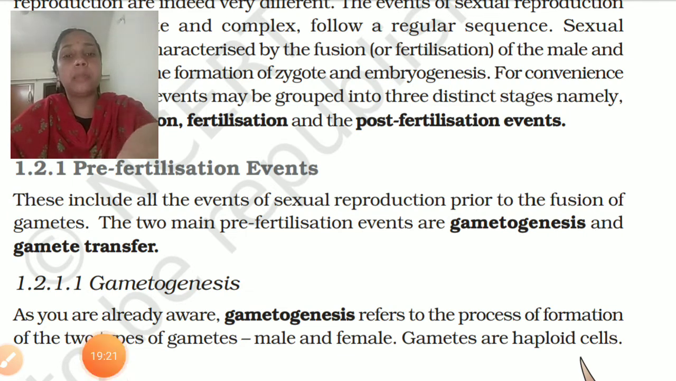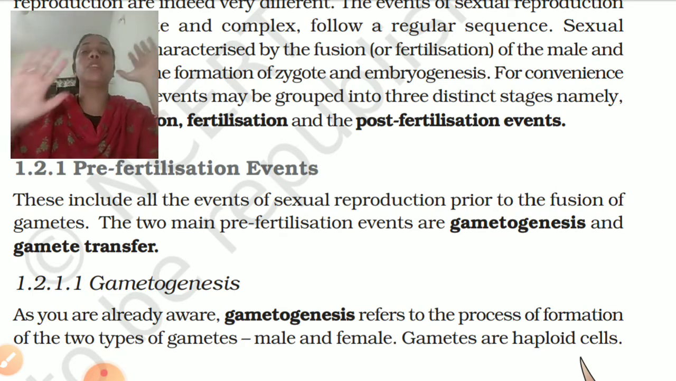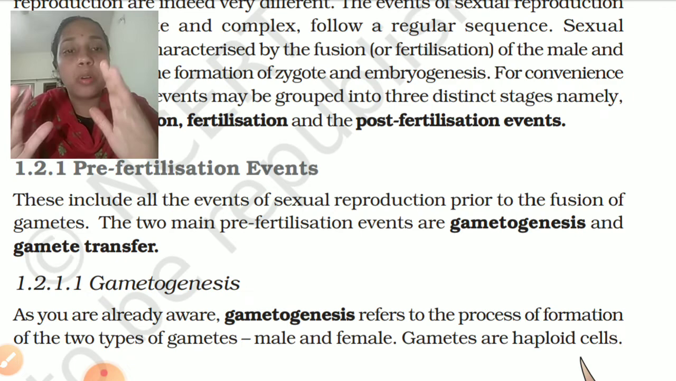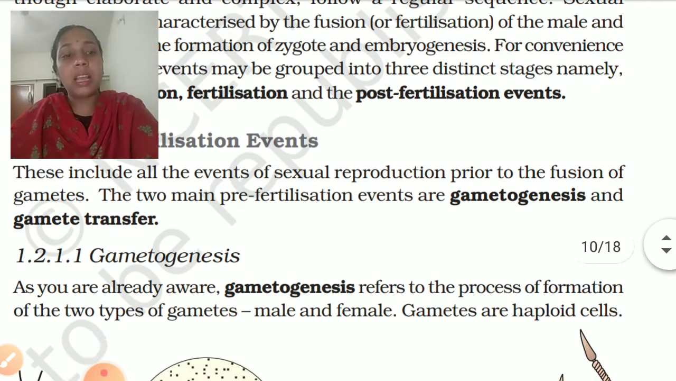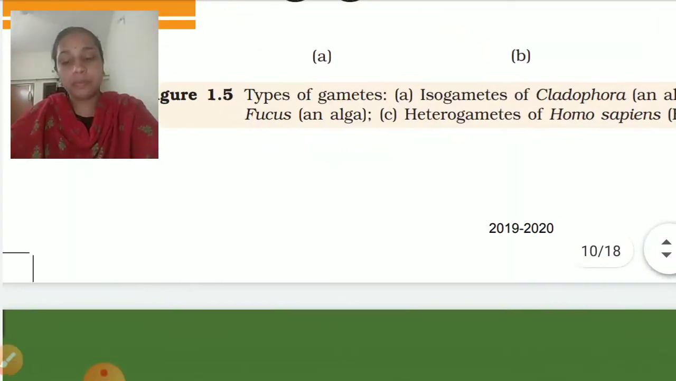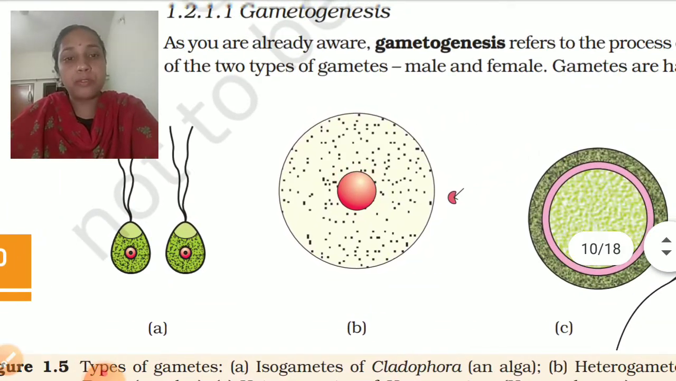different events taking place in it. It is gametogenesis and gamete transfer. Gametogenesis is the formation of gametes. For the formation of gametes, we have two different bodies, one is the male and another one is the female. So male as well as female, the gametes are produced in their individual bodies, and these gametes are haploid in nature.